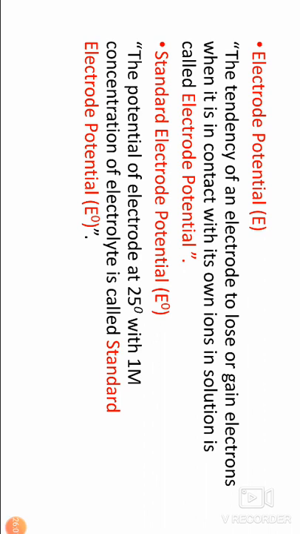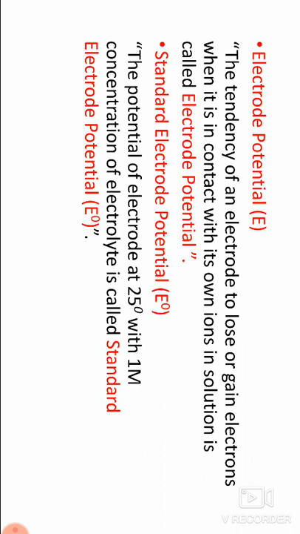Then next, electrode potential. The tendency of an electrode to lose or gain electrons when it is in contact with its own ions in solution is called electrode potential. An electrode half cell contains metal, electronic conductor, and aqueous solution of metal ions, electrolytic conductor. At the surface of separation of two phases, a potential difference exists which is known as electrode potential.